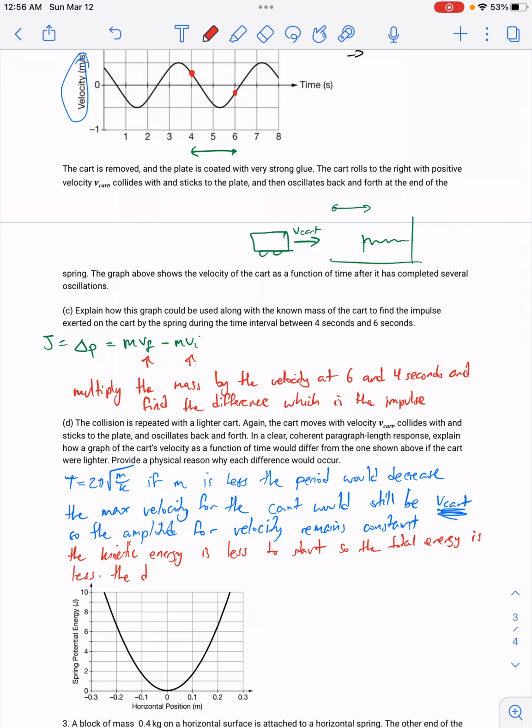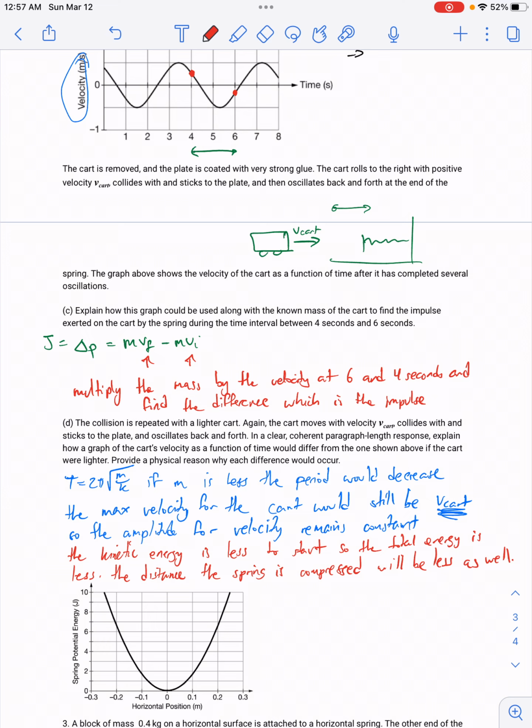And the distance the spring is compressed will be less as well, because there's less energy going in, or in other words, because you have less momentum when the cart gets to the spring. When the spring begins to compress, it won't have to do as much work, or it won't have to have a larger impulse to stop the cart.